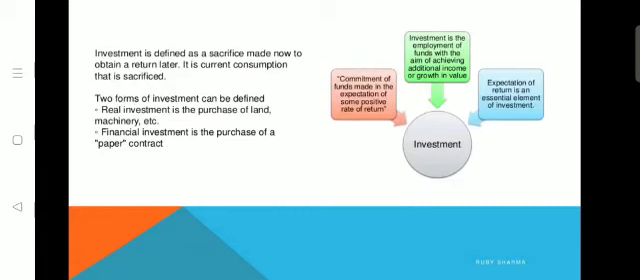If you are holding a sum of money now and you make an employment of such a fund in particular things, that will bring you additional income or growth of value in a future period.